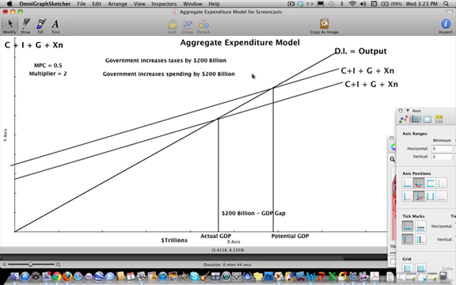Now, some people might say, why don't you just do that all the time? Whenever you want to stimulate your economy and you don't want to incur more debt, why don't you just tax people a certain amount and spend that amount on government spending? Two reasons. Number 1, remember that there's still an opportunity cost here. Our opportunity cost is that we are losing saving, right? When the government increases taxes, people consume less, but they also save less. And so that loss of savings could have an adverse effect on the economy, and we'll look at that a little bit later when we learn about banks and stuff like that, okay? So that's not necessarily very good.